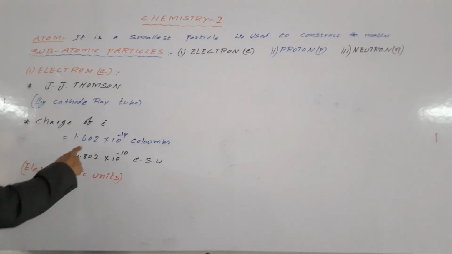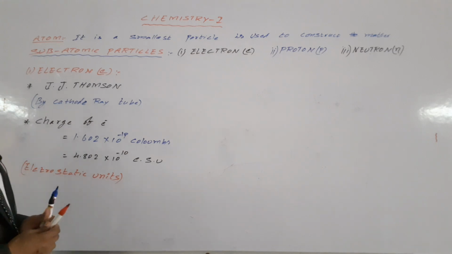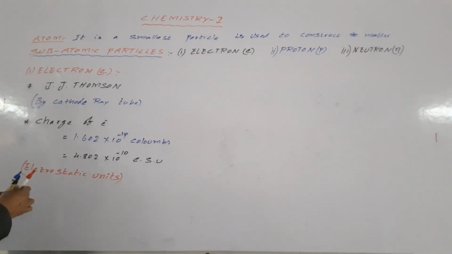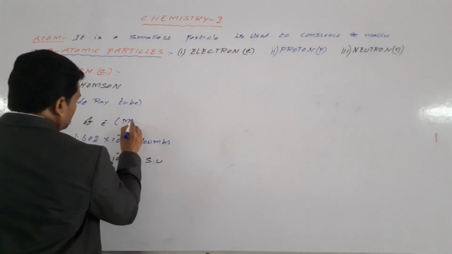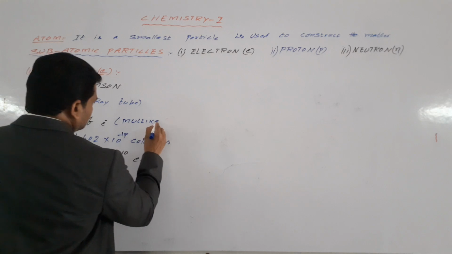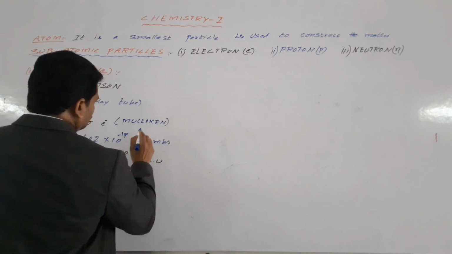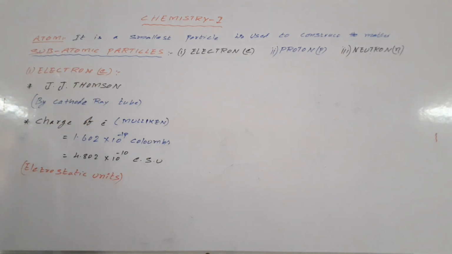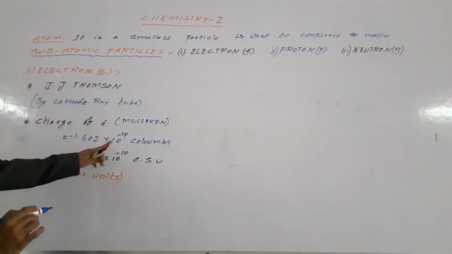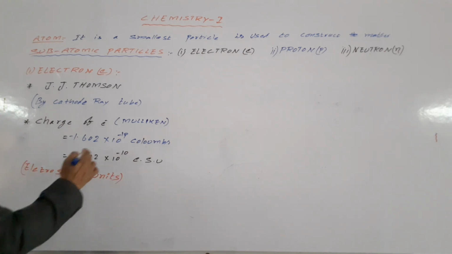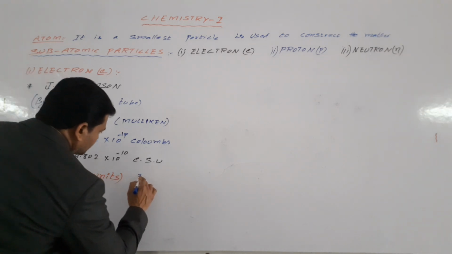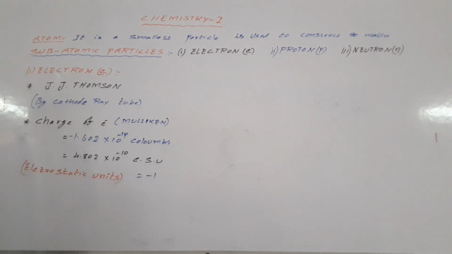The charge of the electron was calculated by Millikan. So the charge of the electron is minus 1.602 into 10 power minus 19 coulombs, which we may take as minus 1.